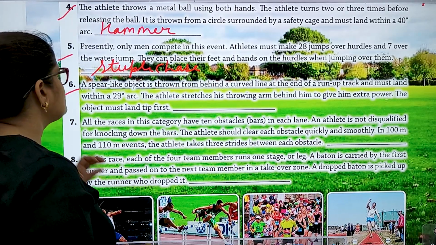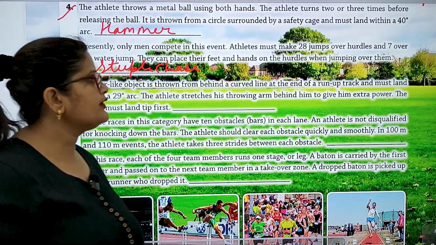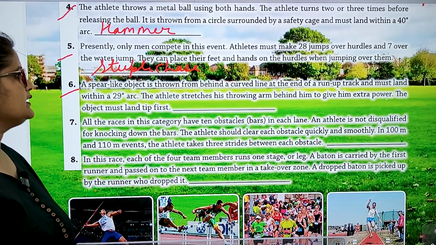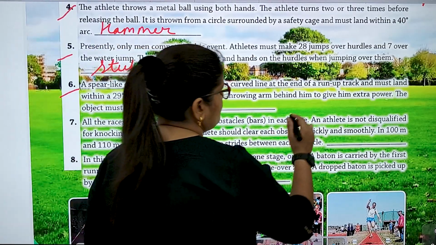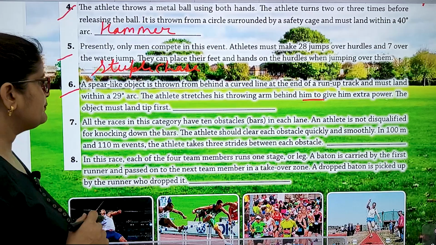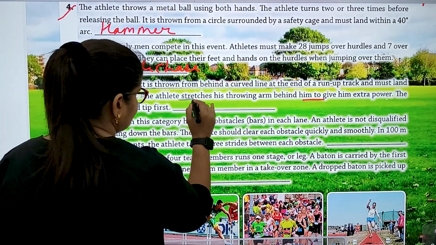Number 6, a spear-like object is thrown from behind a curved line at the end of a run-up track and must land within a 29-degree arc. So the athlete stretches his throwing arm behind him to give him extra power. The object must land tip first. So the number 6 is javelin.